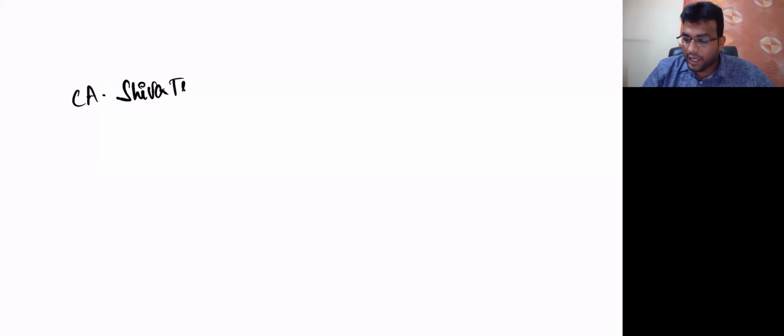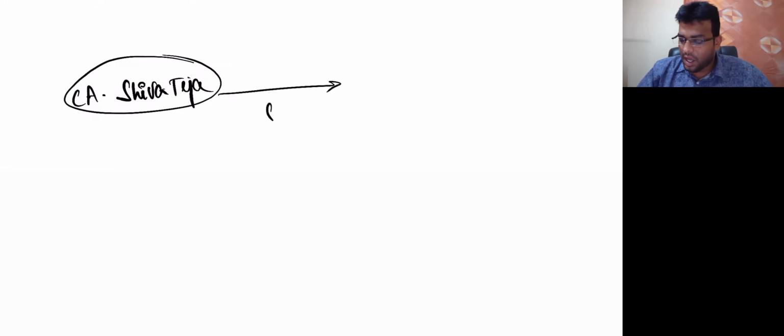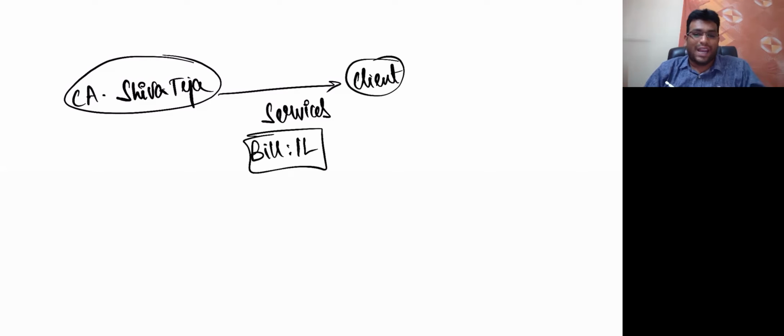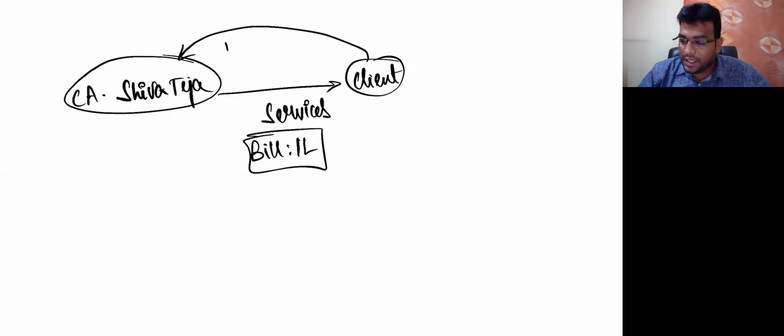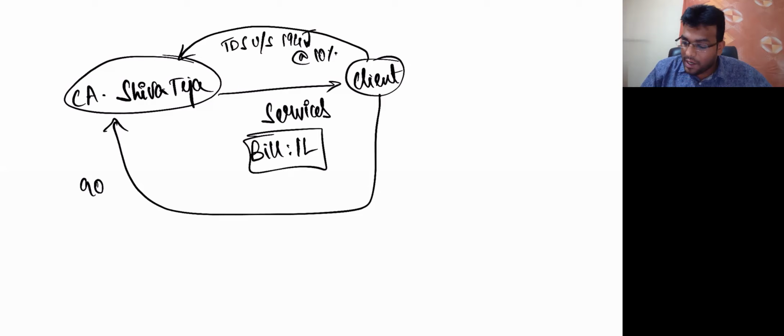Friends, as we all know, in income tax we have things like 194J, 194C, 194I. For example, let's say there is a chartered accountant, Shivateja. I supplied some services to a client, for which I gave a bill of 1 lakh. But when I gave a bill for 1 lakh, the client doesn't pay me 1 lakh. We all know that we have TDS under section 194J, which he will deduct at the rate of 10%, and the client will pay me only 90,000.